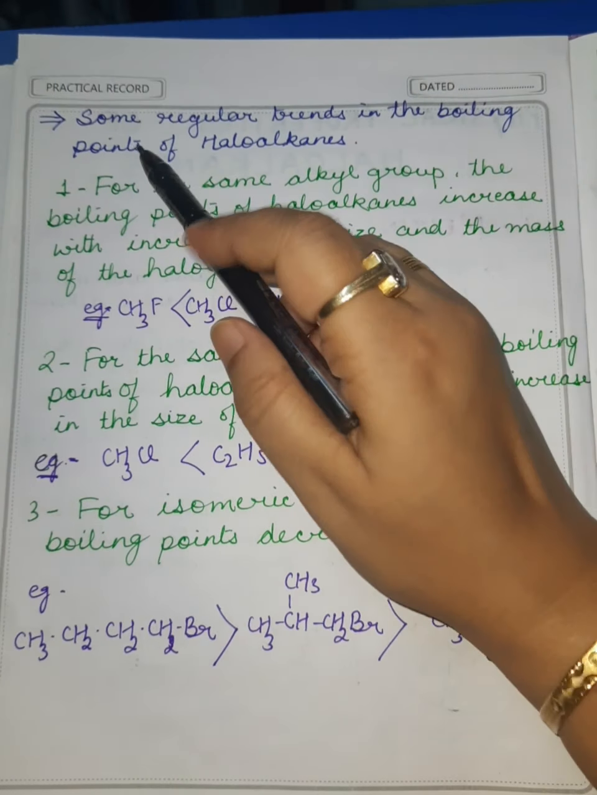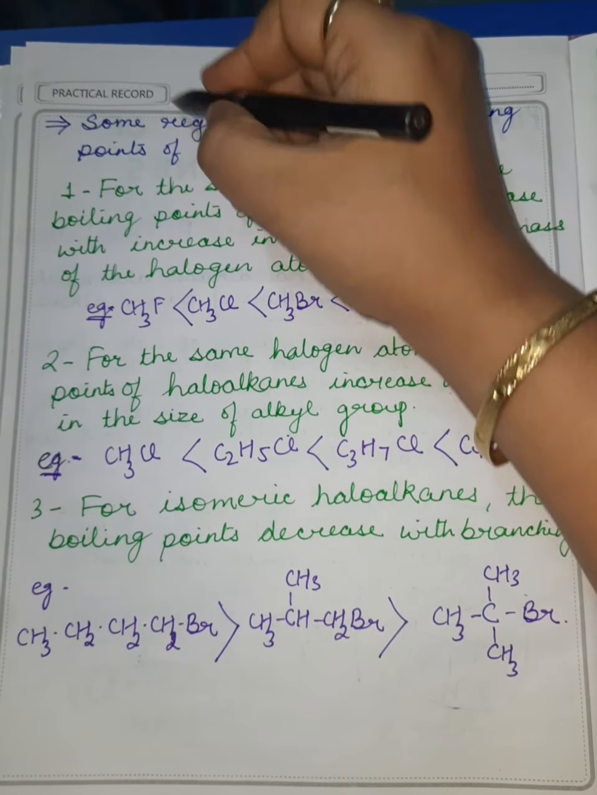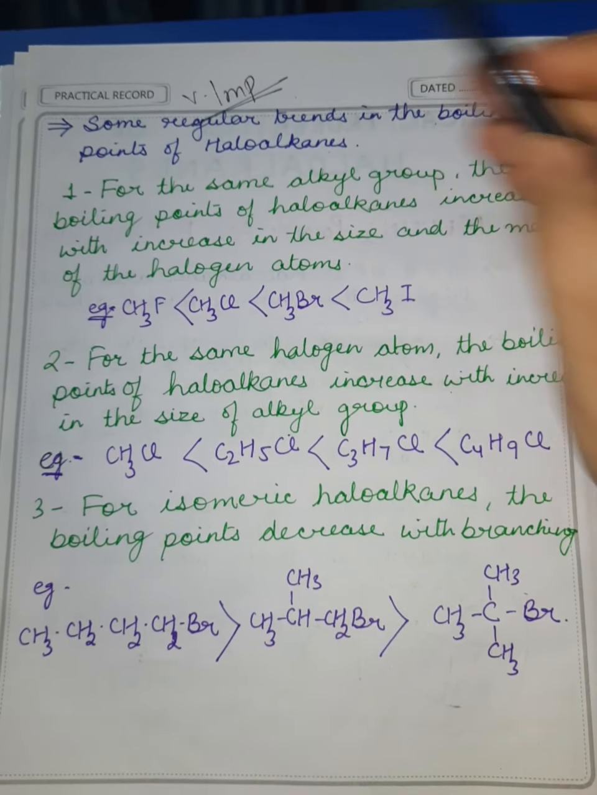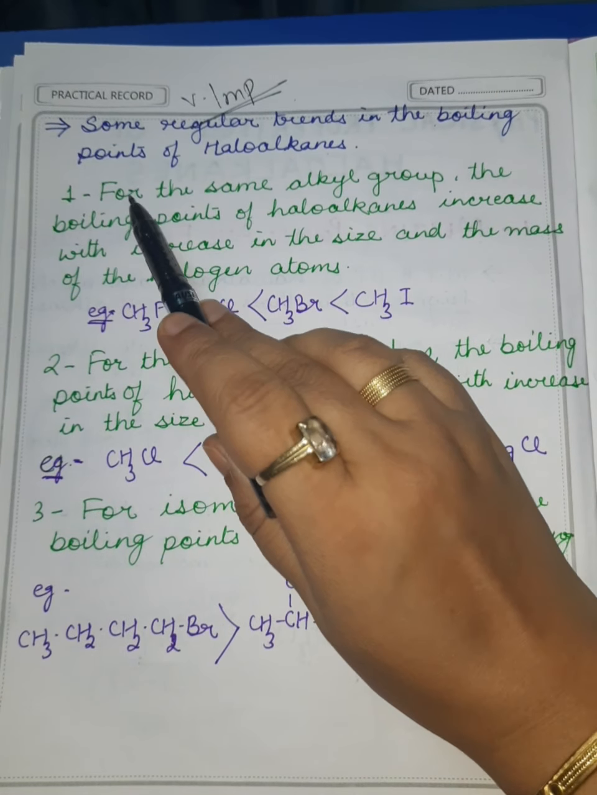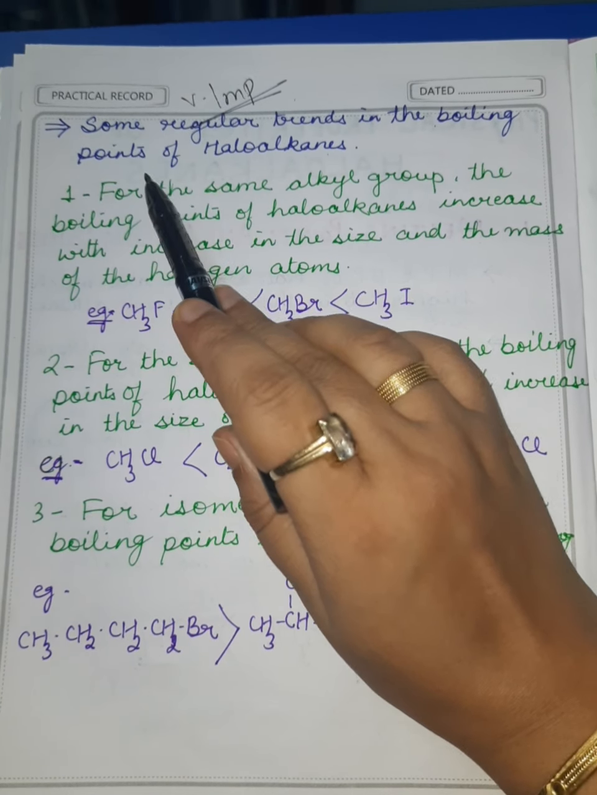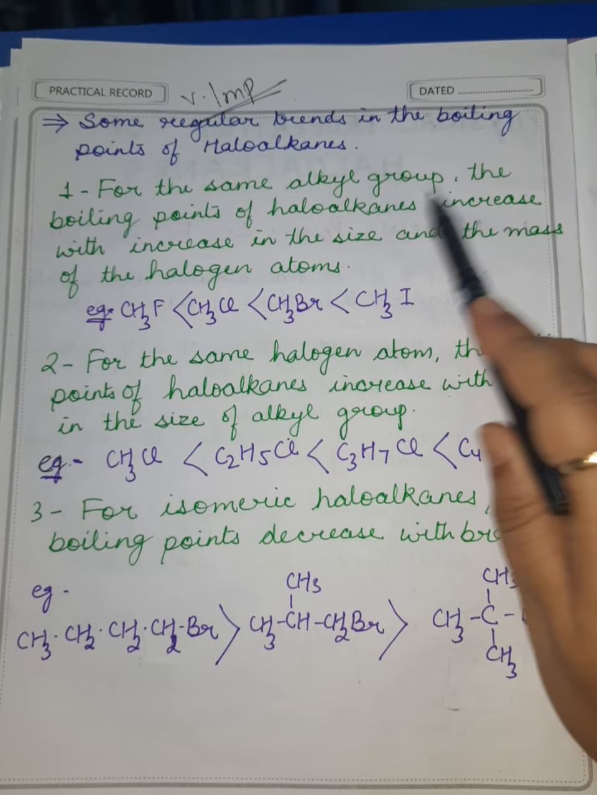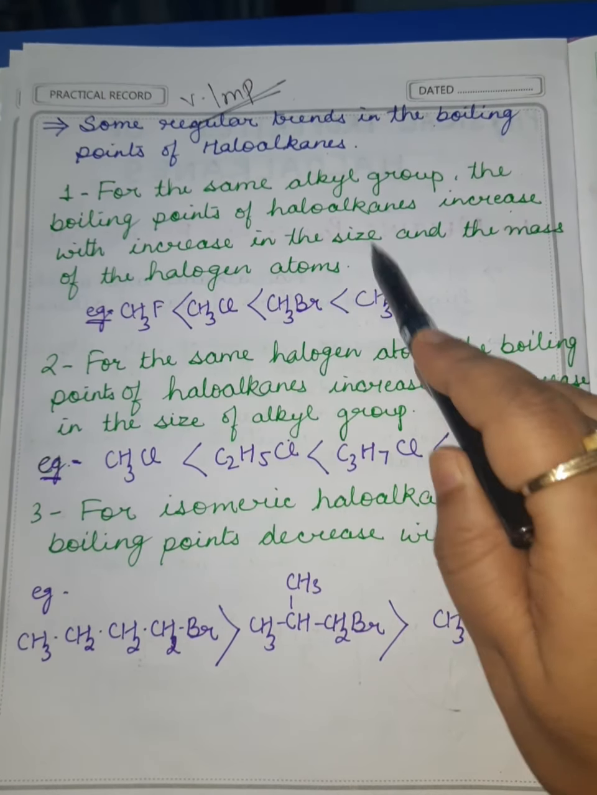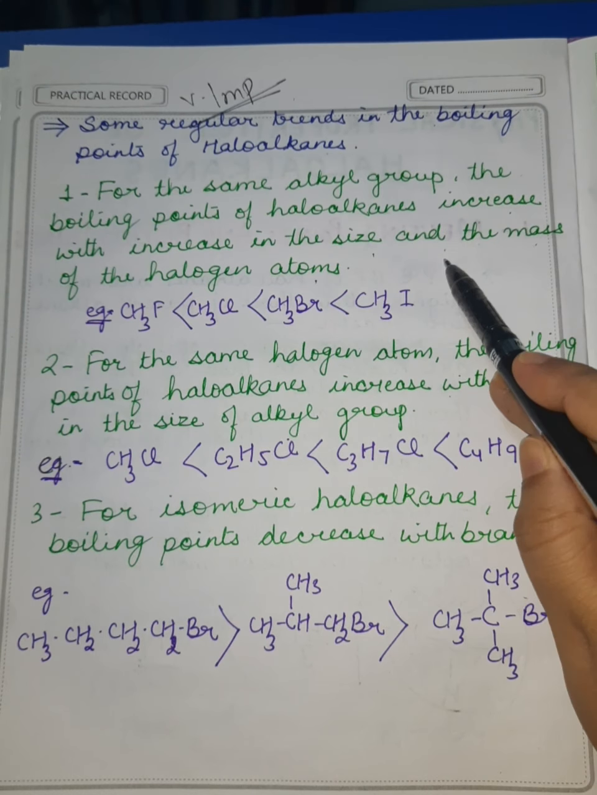Now here I have some regular trends in the boiling points of haloalkanes. They are very important from the point of view of your board exams. Alright. First, one of the most important regular trends: for the same alkyl group, the boiling points of haloalkanes increase with increase in the size and the mass of the halogen atom. What does it mean?